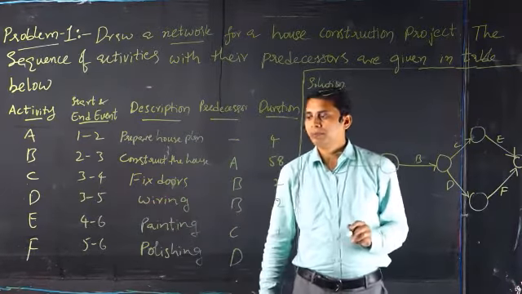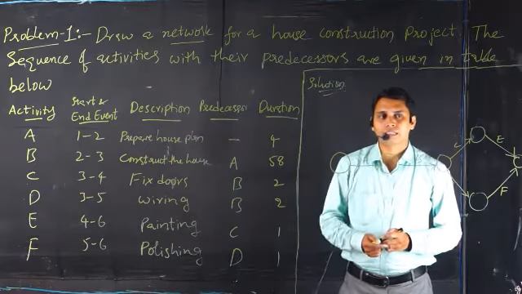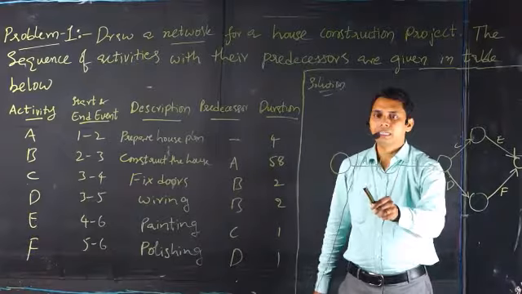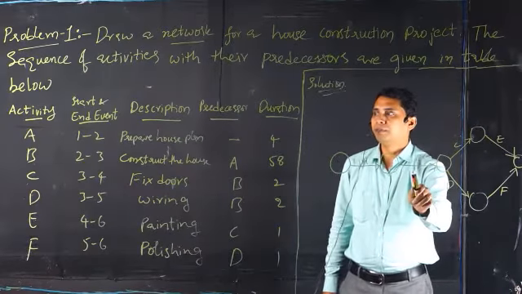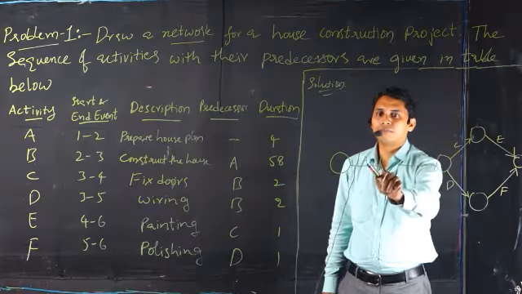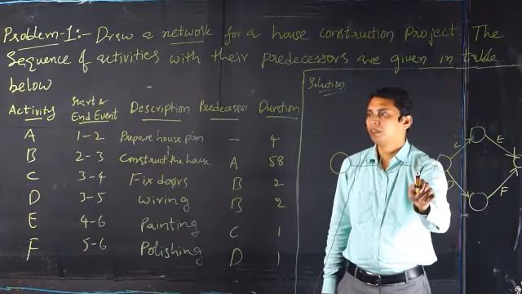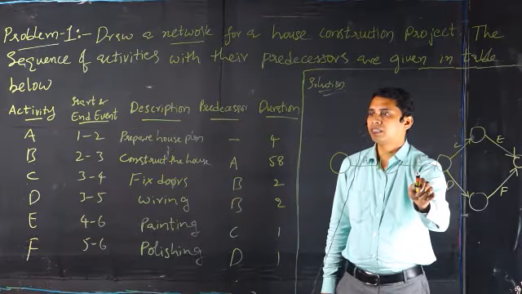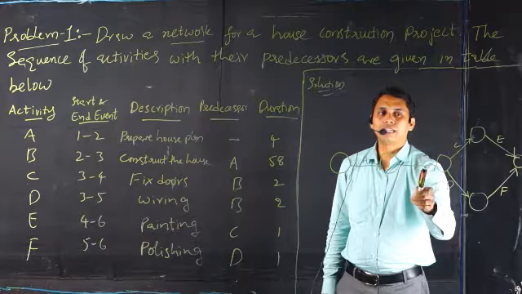So how could we understand this problem with this particular network diagram? Activity A is the preparation of housing plan, and then B is the construction of the project. After preparing the housing plan, we will construct the house, that is B. And then after B, C is the activity.